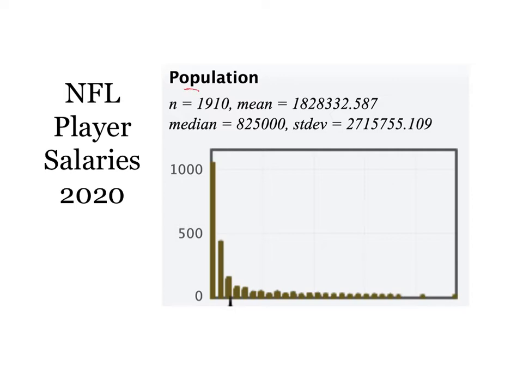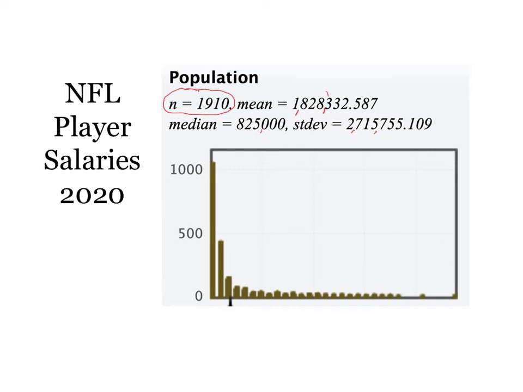Notice that there are 1,910 players in the league that were in this population, and the average salary was $1,828,332.59. The median salary was $825,000, and the standard deviation was about $2,715,755.